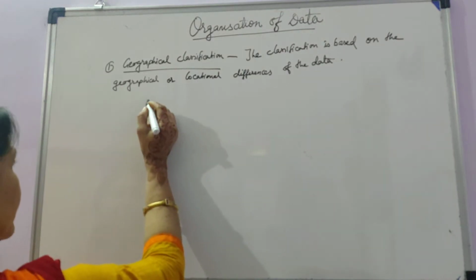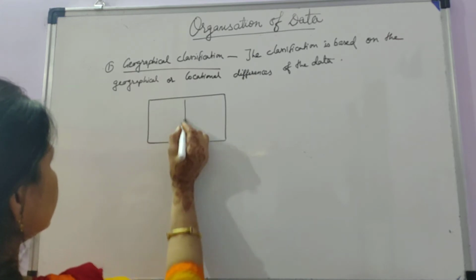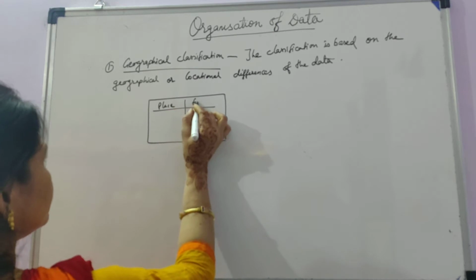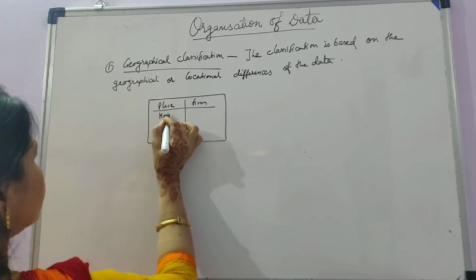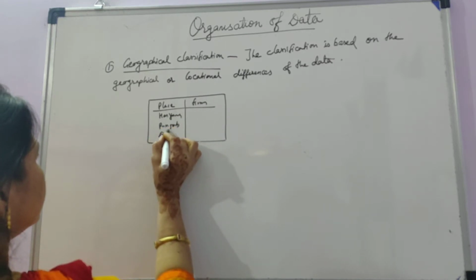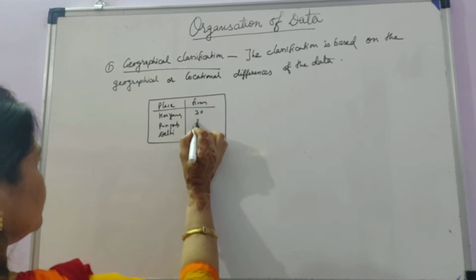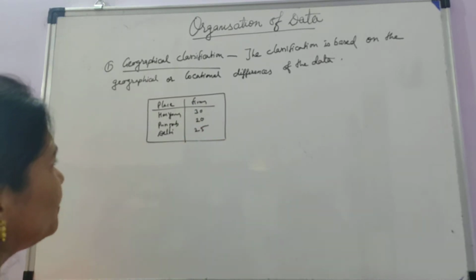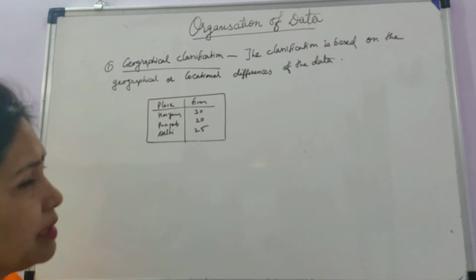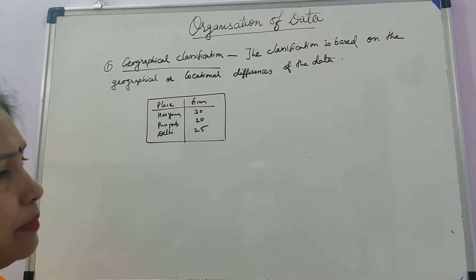Suppose you are now presenting the number of firms in different states, like this is place and this is firms. So in Haryana, Punjab and Delhi, these are the places and these are the number of firms. They are 30, 20 and 25. So you are classifying this data according to geographical classification, because these are the states, these are the places and these are the number of firms.